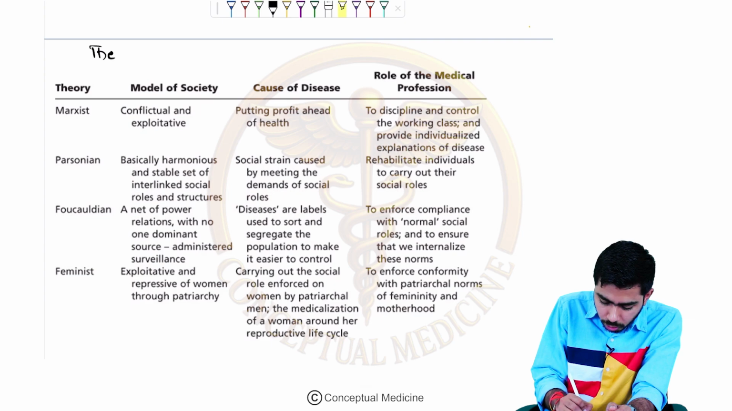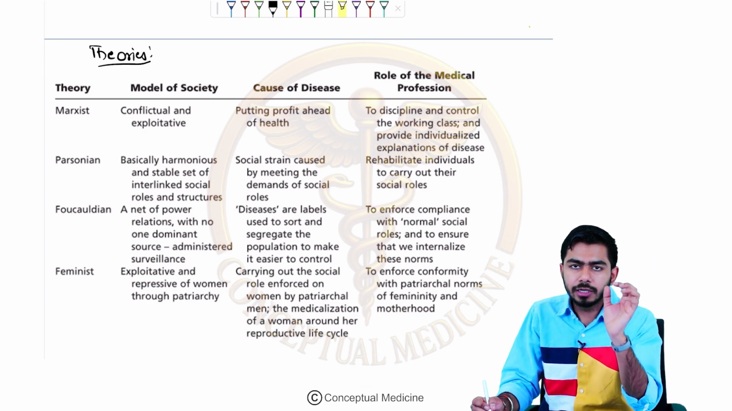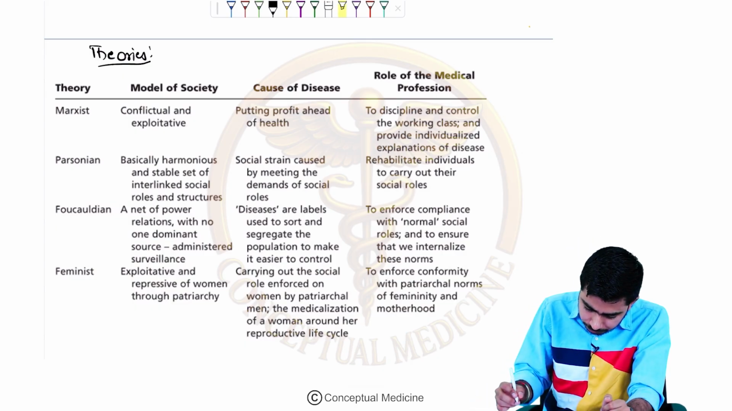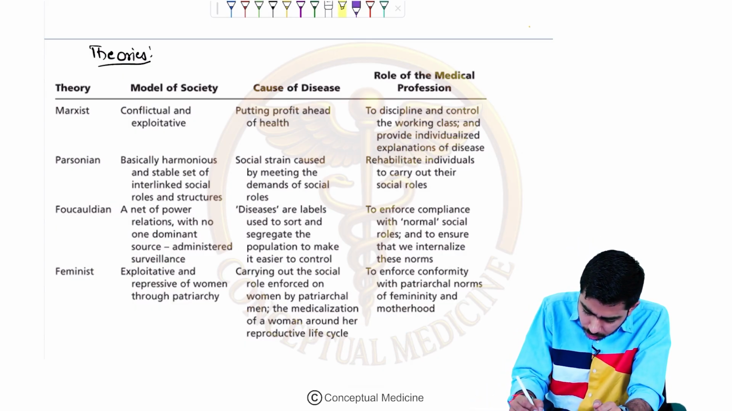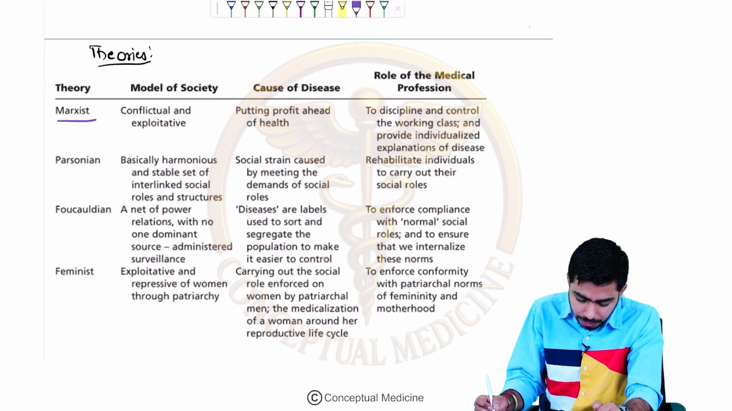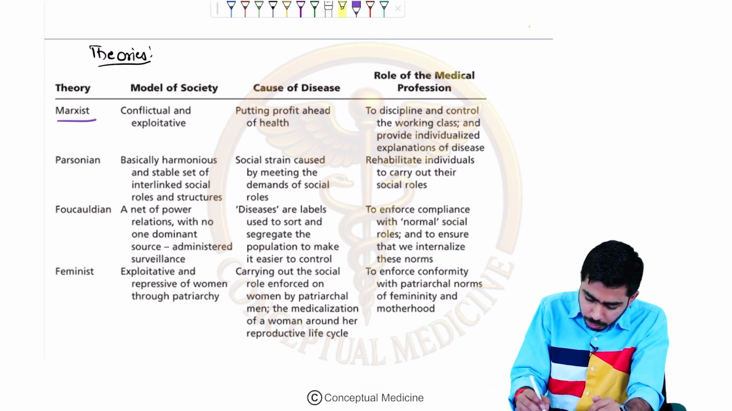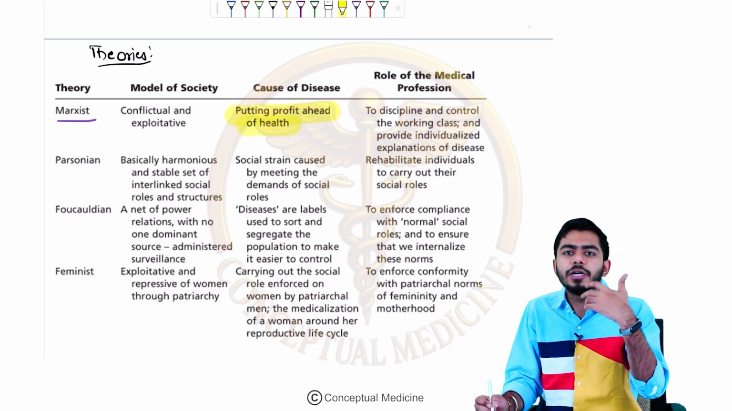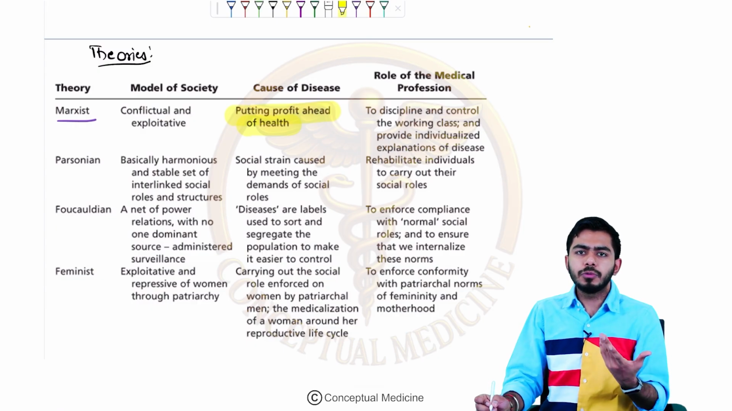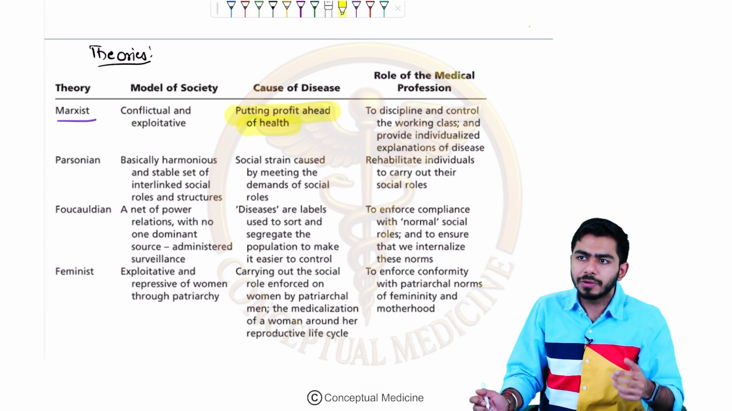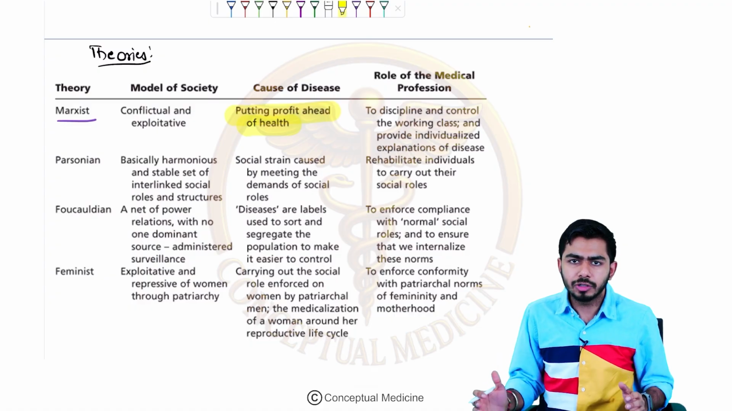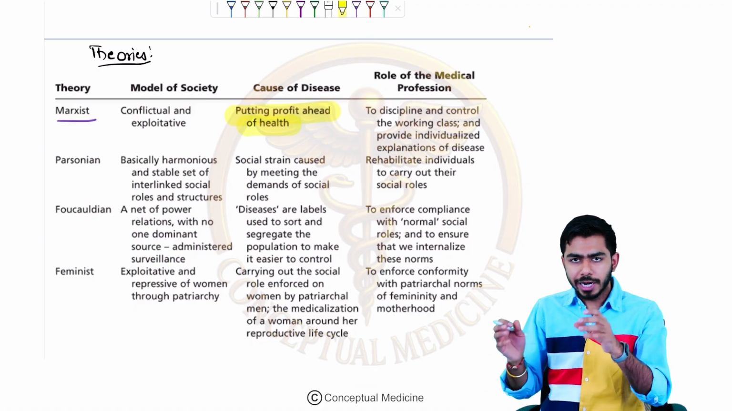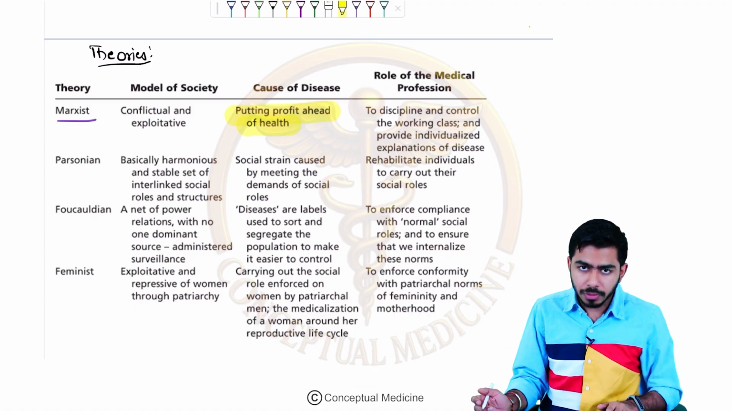These are the theories in sociology. One theory we shall talk about is the Marxist theory. What you need to remember is that it puts profit ahead of health. Whenever a person puts profit ahead of health, thinking I should have this much profit, that pursuit of profit might cause disease. This is given by the Marxist theory.